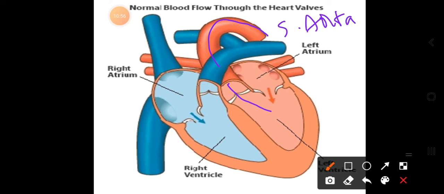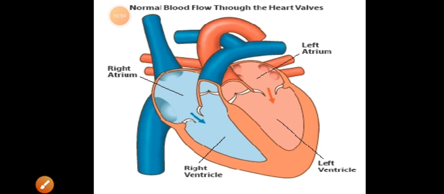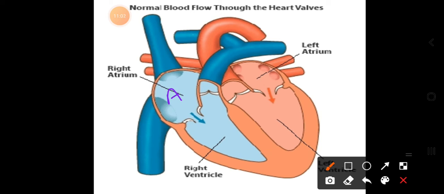Okay, observe here very carefully. Your heart has 4 chambers. The upper 2 chambers are called auricles. If the auricle is present on the right side, it's a right auricle. If it is present on the left side, we say it is a left auricle. And the lower 2 chambers we call ventricles, right ventricle and left ventricle. In between these 2 auricles you have an interauricular septum, and in between the 2 ventricles you have an interventricular septum. These septums always help to not let the blood mix.